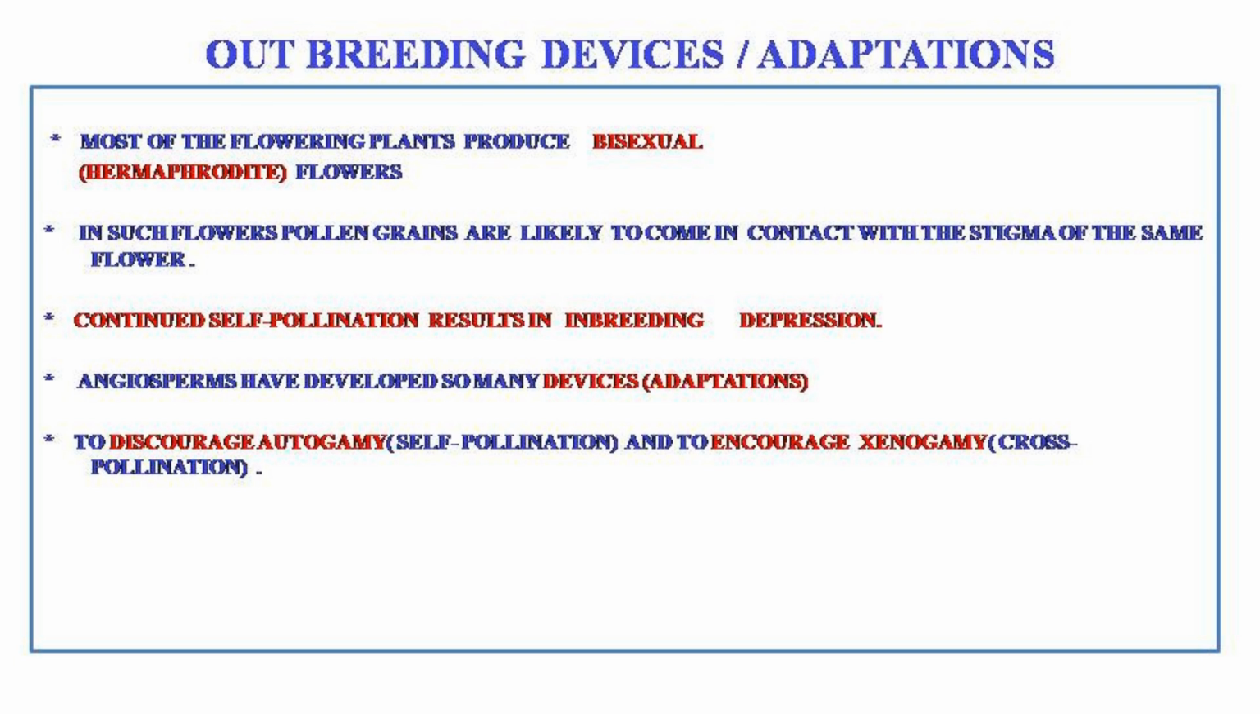Angiosperms have developed so many devices or adaptations to discourage autogamy, that is self-pollination, and to encourage xenogamy, cross-pollination. The important adaptations or outbreeding devices are the following that we'll discuss in the next slide.